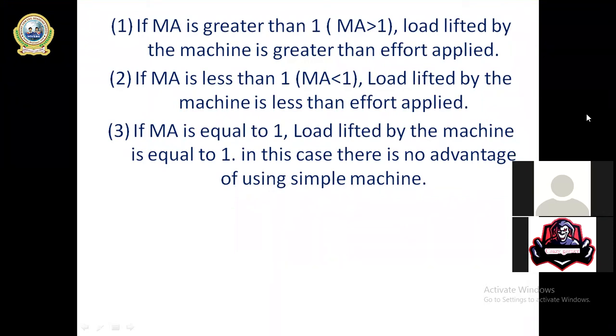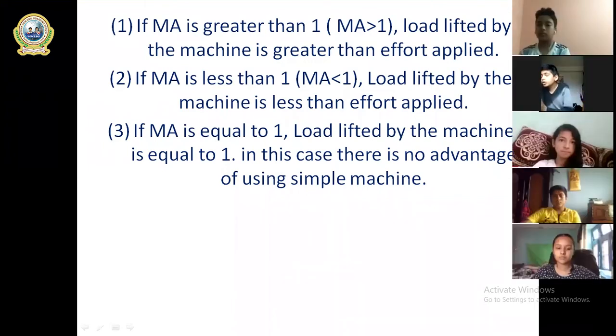So as I told you earlier, there are three conditions. When MA is greater than 1, that is condition number 1. See there, this is the greater than sign. When MA is greater than 1, load lifted by the machine is greater than effort applied. Let me give you one example. Suppose you want to lift a 20 Newton load, and there is one machine, and you don't want to lift the load directly by your hand. You want to use a machine.